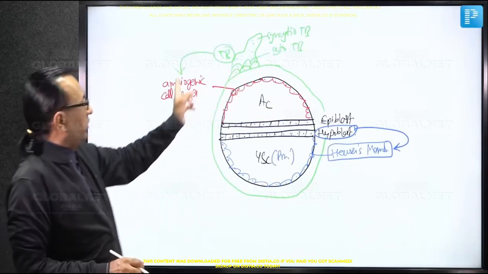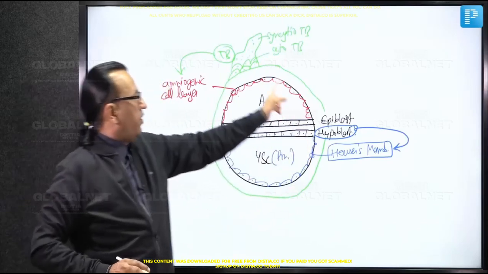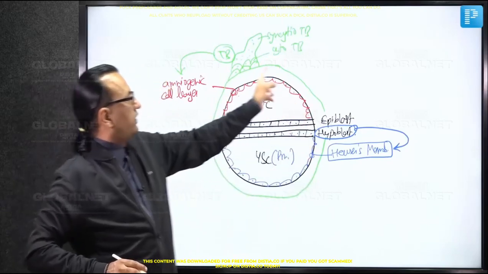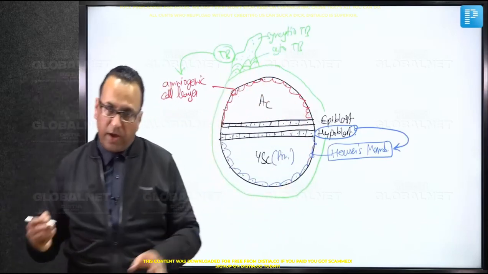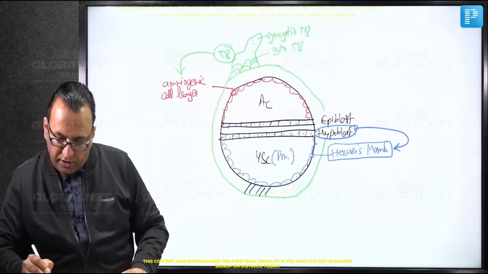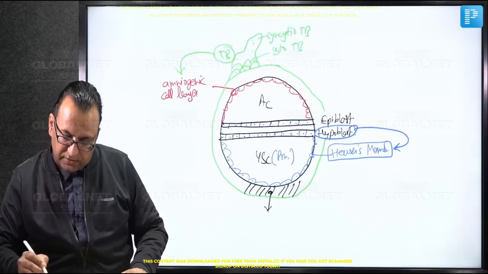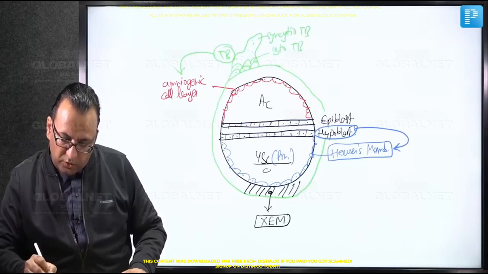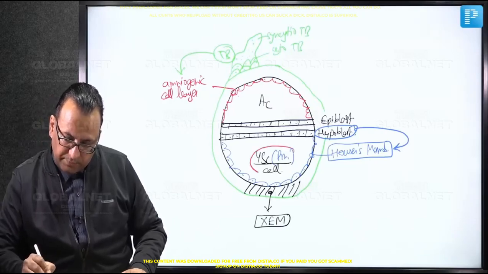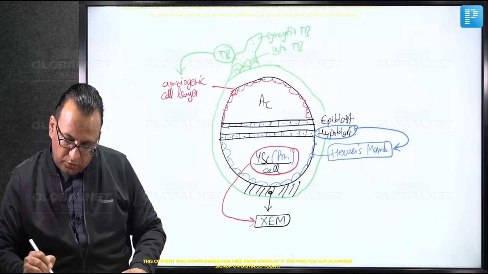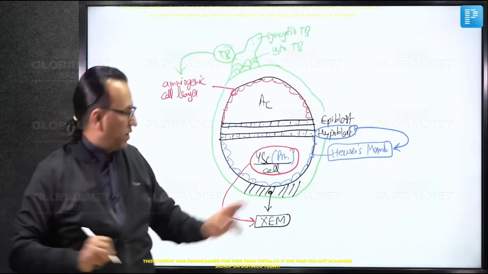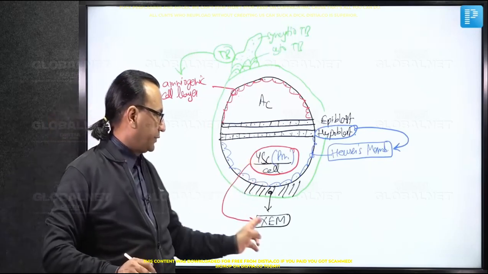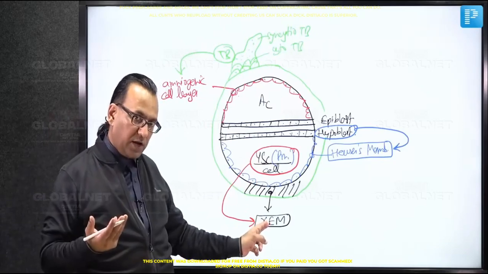This much we have got. What about the extra embryonic mesoderm, which is outside the embryo here? If you are talking about this extra embryonic mesoderm, then it is derived from the cells which are lining the primary yolk sac. So the cells which line the primary yolk sac will contribute to the extra embryonic mesoderm. And what if I do not have that option? Then go for the older answers in literature.